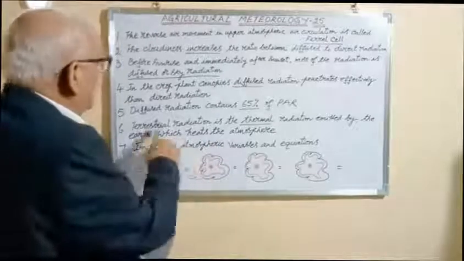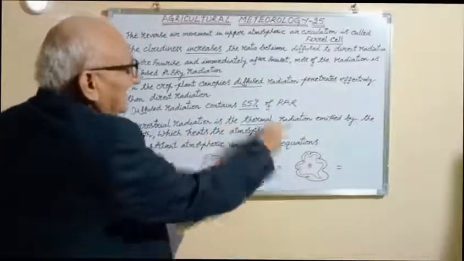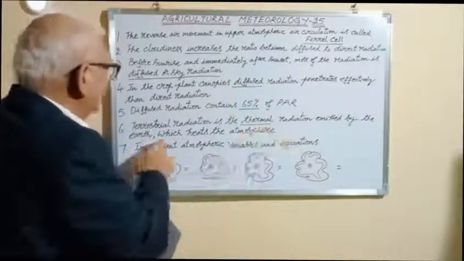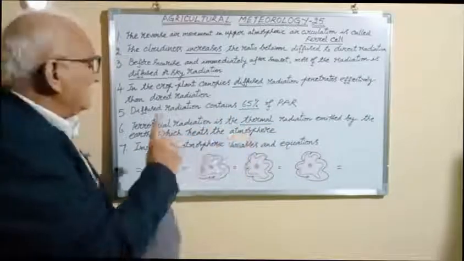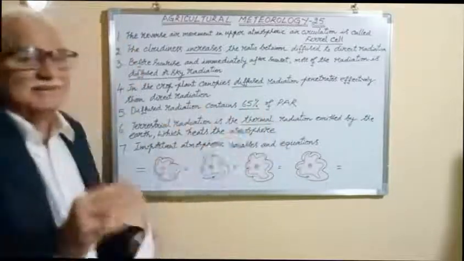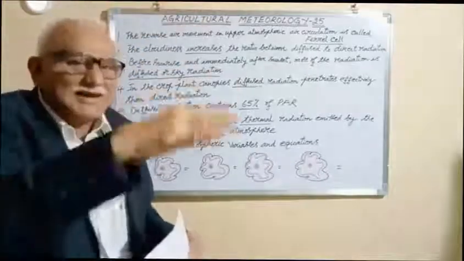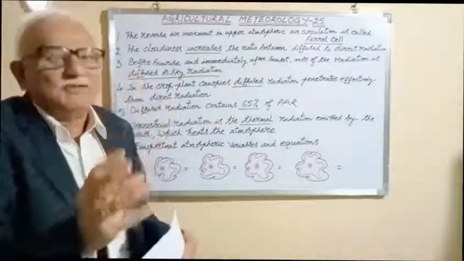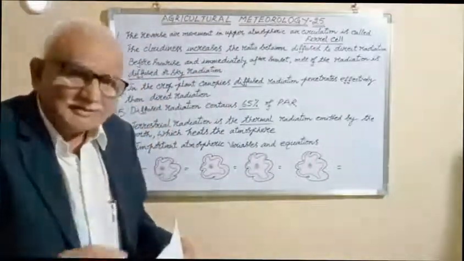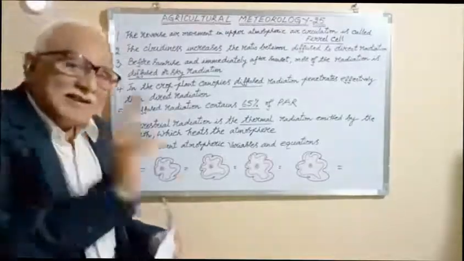Now, see, terrestrial radiation is the thermal radiation emitted by the earth which heats the atmosphere. Terrestrial radiation is the thermal radiation. Air never gets heated up directly when the sun's rays or photons are falling. When photons are absorbed by earth, thermal radiation heats the atmosphere.